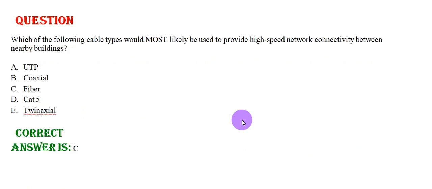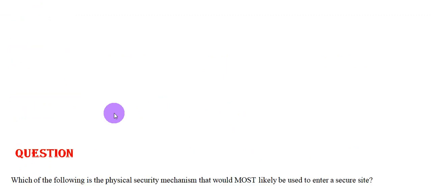Which of the following cable types would most likely be used to provide high speed network connectivity between nearby buildings? Option A, UTP. Option B, coaxial. Option C, fiber. Option D, Cat5. And option E, twinaxial. The correct answer is option C.